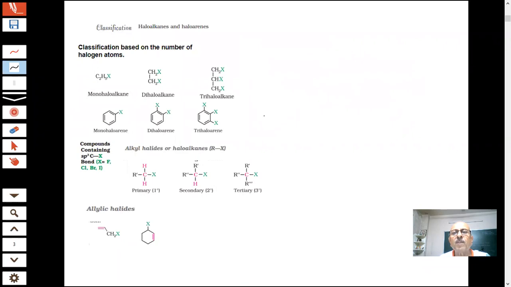Now the question before us, which is important when we begin the chemistry of haloalkanes: classification is important, student. How do we classify? The first classification is based on, as we have said, the number of halogen atoms. Number of halogen atoms, students. What is the meaning of that?